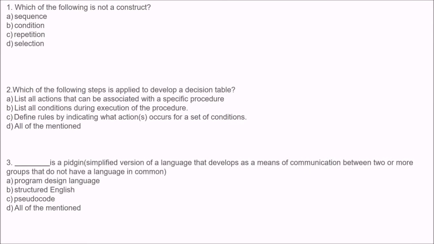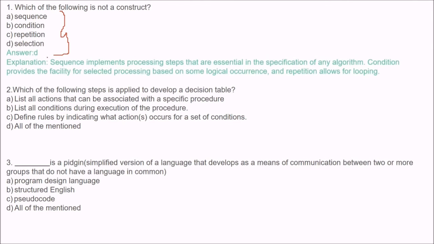Next topic is component level design. Which of the following is not a construct? Sequence, condition, repetition, selection. Which of these is not a construct? The answer is selection. Sequence implements processing steps that are essential in the specification of an algorithm, while the condition provides the facility of selecting or processing based on some logical occurrences, and repetition allows for looping. So sequence, condition, repetition are all constructs, while selection is not a construct.